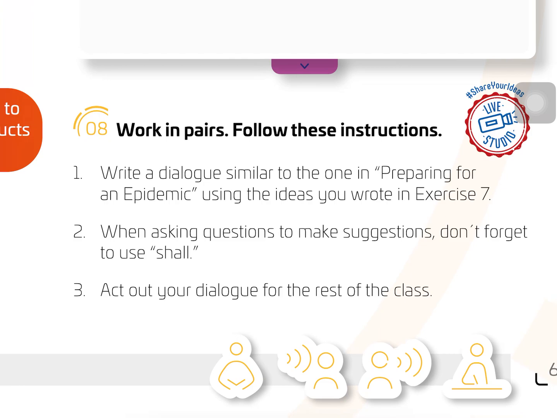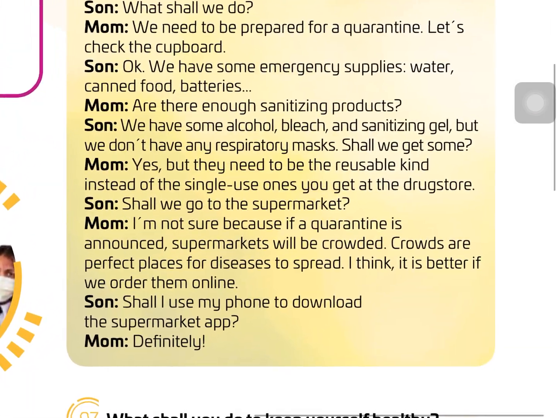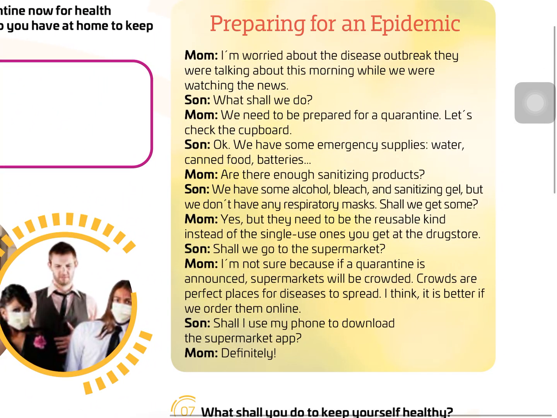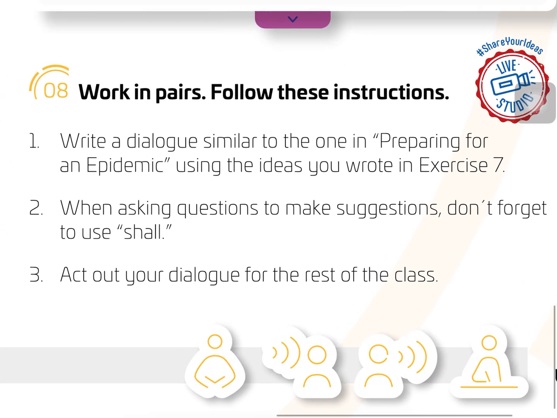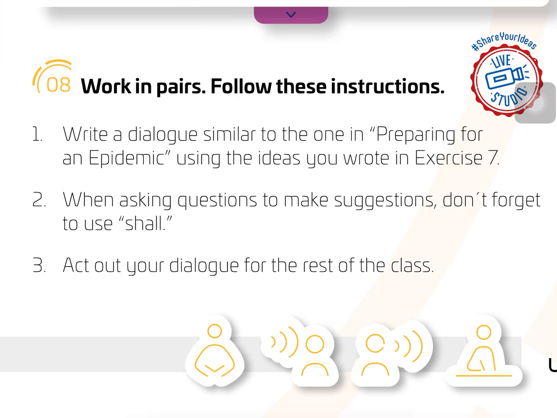Exercise 7. What shall you do to keep yourself healthy? Complete the organizer with some ideas. What do you have to do to keep healthy? Maybe do exercise, drink water, eat healthy food, etc.